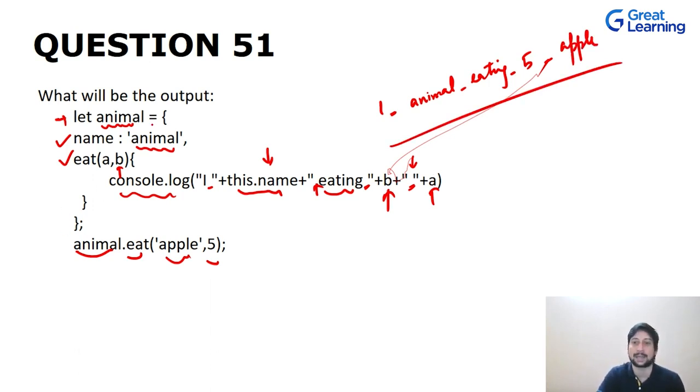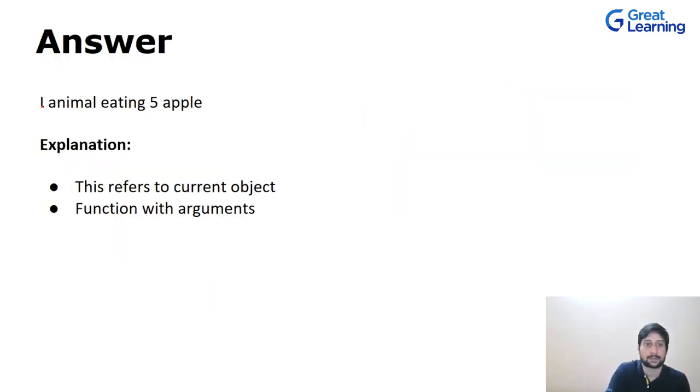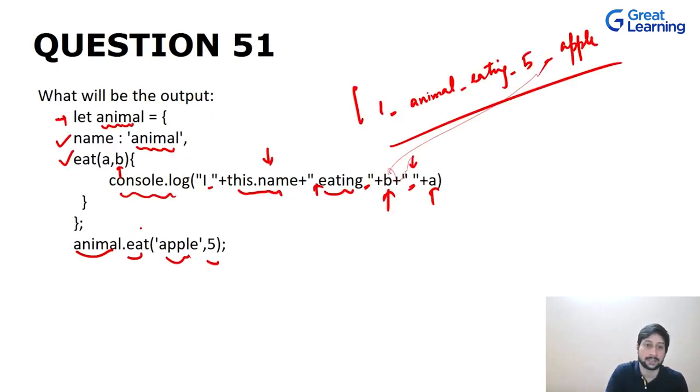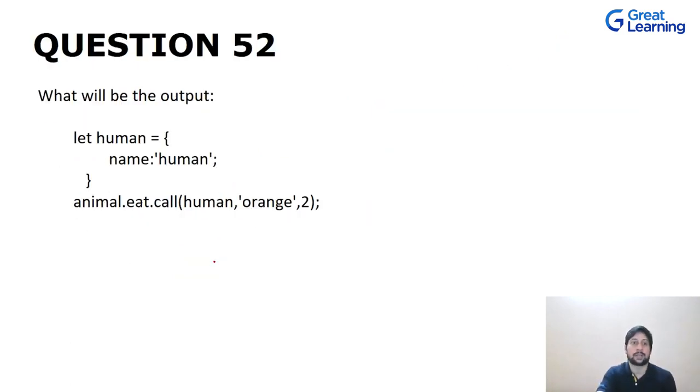The object is animal, and the output that you will be getting is I animal eating 5 apples. And this, the keyword that we use, refers to the current object, and we have used functions and passed in the arguments as well. Okay, now let's move on to the next question. This is the continuation of the previous question.